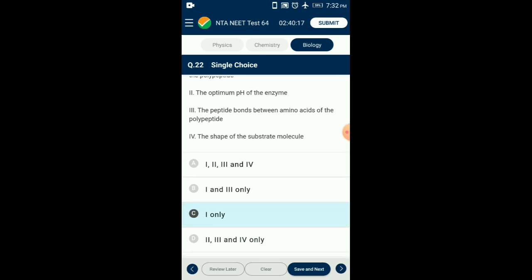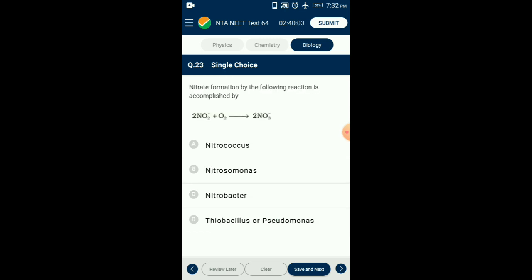So the answer for this question is option C. From the given four statements, statement 1 only. Question number 23. Nitrate formation by the following reaction is accomplished by... The reaction is oxidation of nitrite into nitrate. This reaction is catalyzed by the bacteria Nitrobacter. Nitrosomonas and Nitrococcus are responsible for ammonia to nitrite. Thiobacillus and Pseudomonas are responsible for the denitrification process. So the answer for this question is option C, Nitrobacter.